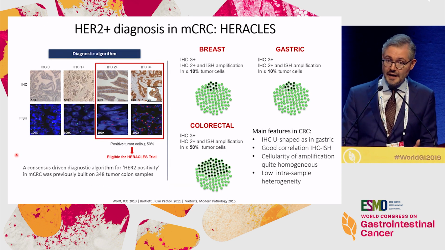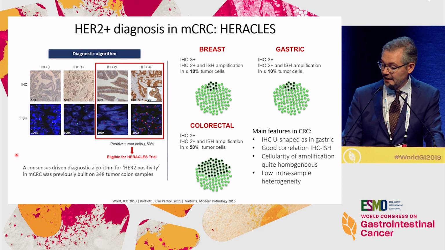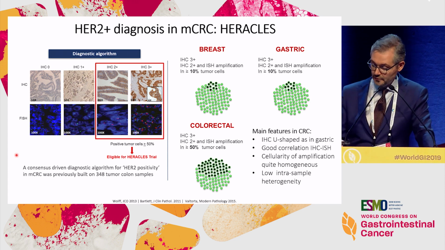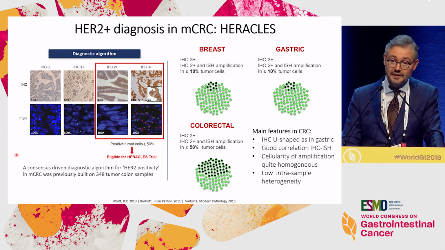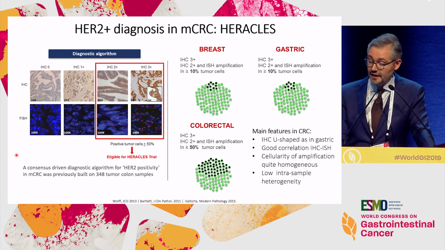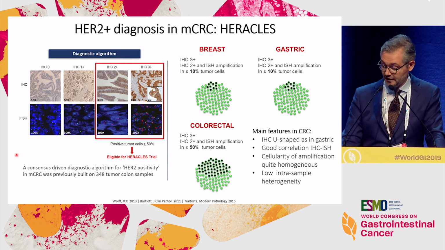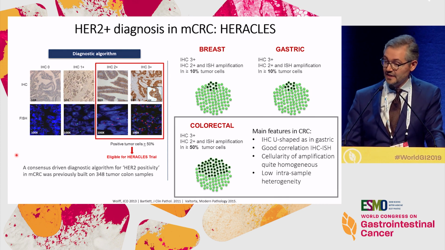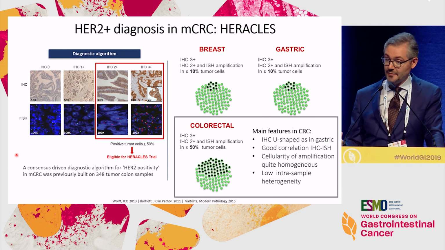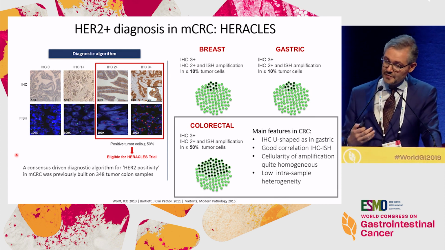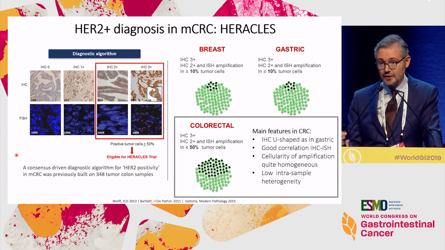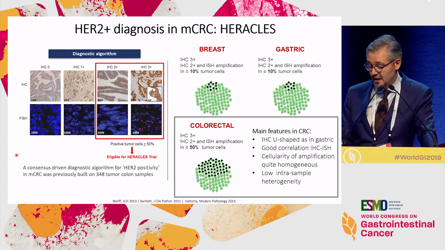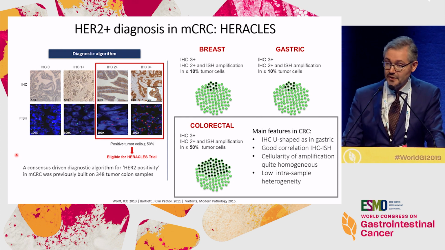But prior to embarking on a trial, we did a pathology study with our pathologists, and we established pathology criteria for scoring HER2 amplification in colorectal cancer. As you can see here, there are some main features: U-shaped staining as in gastric, but possibly some better correlation between immunohistochemistry and HISH, more homogeneous cellularity of amplification, and also a lower intrasample heterogeneity.